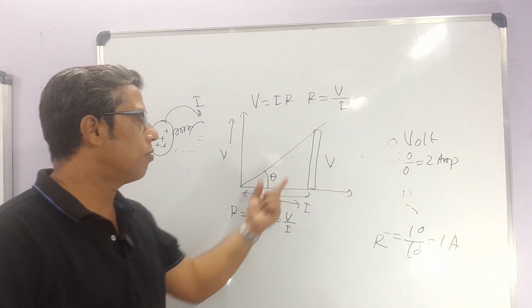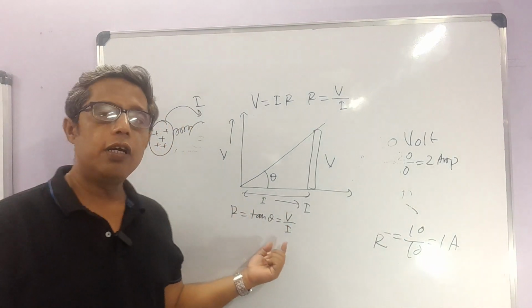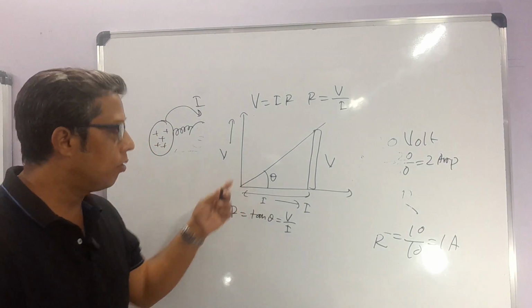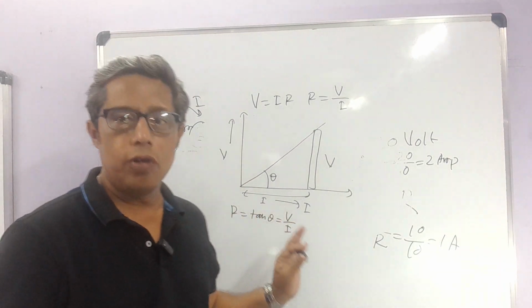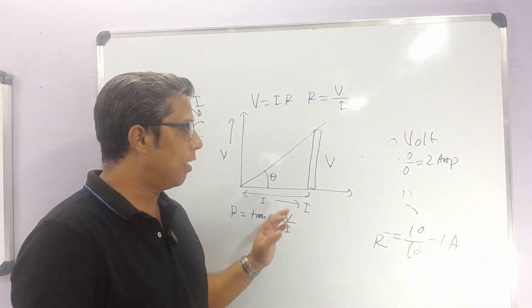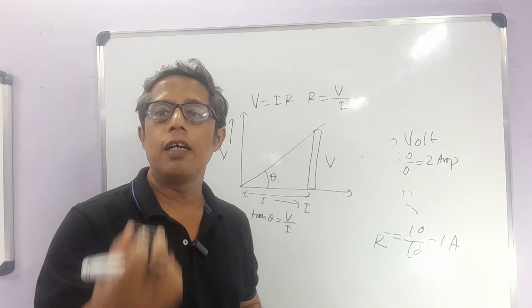So this is the constant in the circuit. If I increase the voltage, the current will increase and the V by I ratio will stay fixed, as long as it follows Ohm's law. There are conditions where circuits may not follow Ohm's law, which I will describe in other classes.